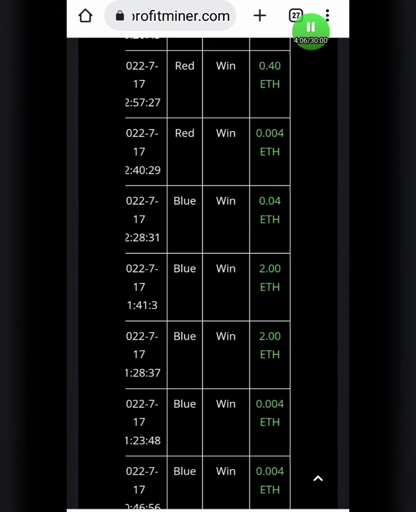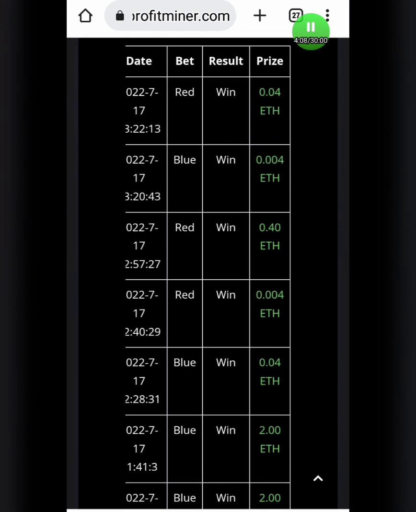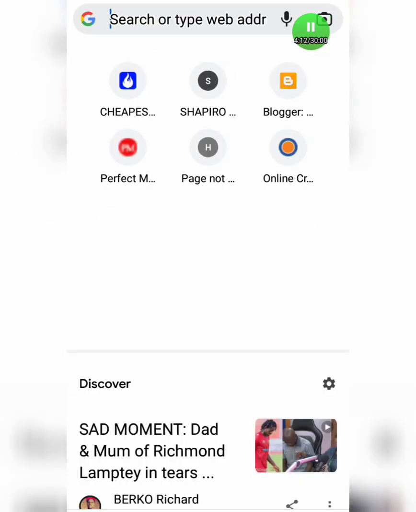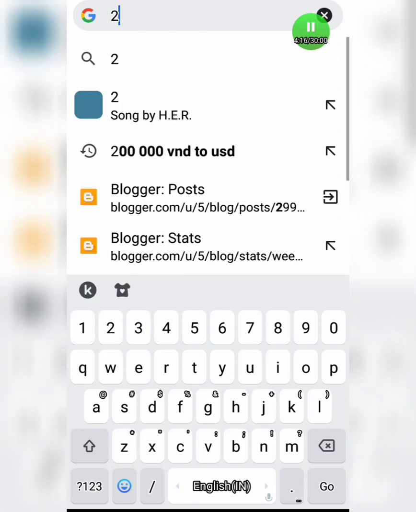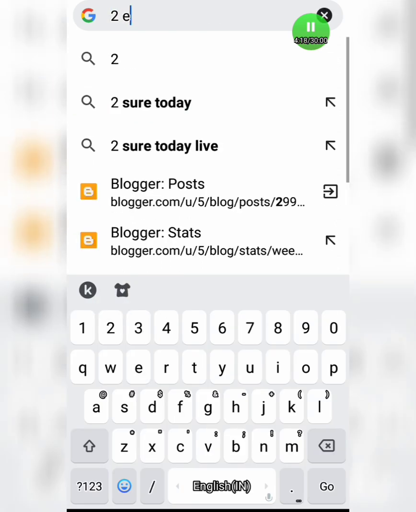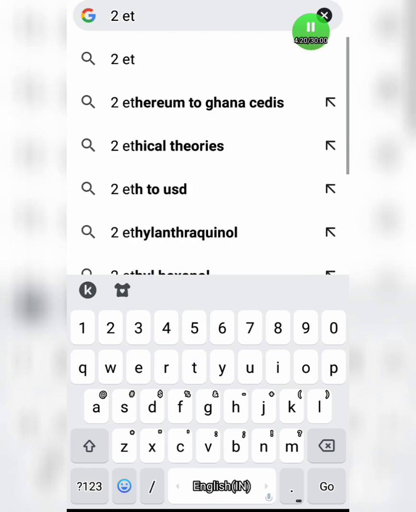A lot of people are winning the prizes, and that's 2 Ethereum. Okay, that's 2 Ethereum. And guys, when I go to Google right now and type in 2 Ethereum, let me just show you something: people are really making a lot of money here. So 2 Ethereum into USDT.